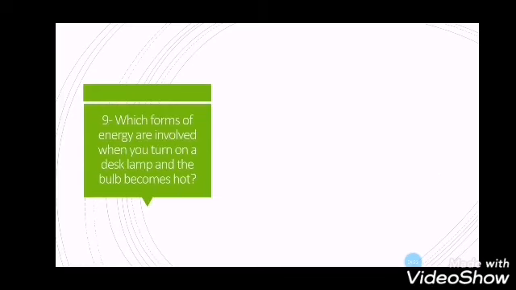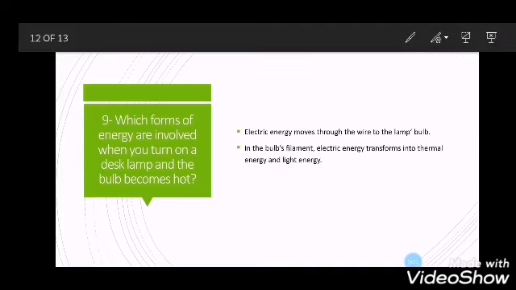9. Which forms of energy are involved when you turn on a desk lamp and the bulb becomes hot? So electric energy moves through the wire to the lamp's bulb. In the bulb's filament, electric energy transforms into thermal energy and light energy.